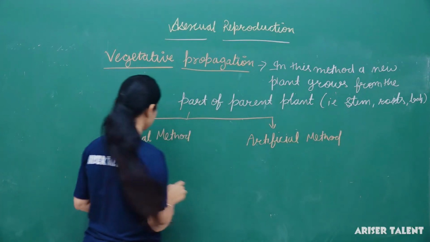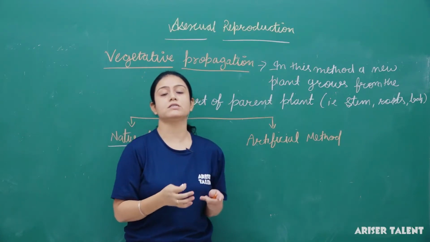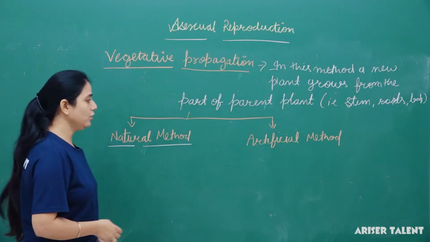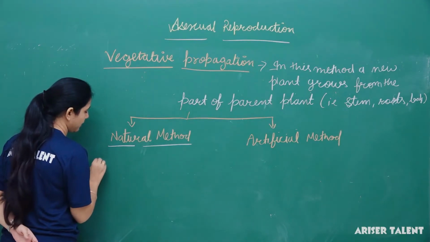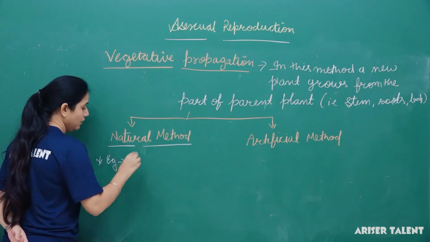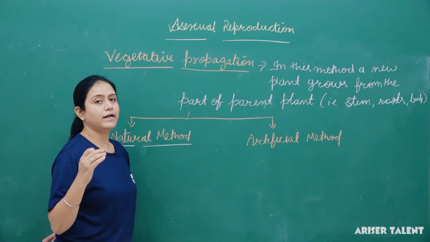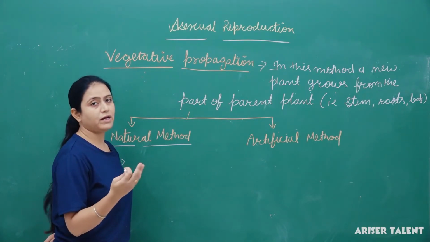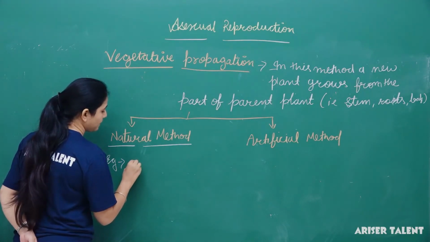If we talk about the natural method, the new plant grows from the original plant naturally. We cannot do anything in that, and no human activity takes part in it. For example, some leaves have buds at the edges of the leaves, and then a new plant grows from those buds only. For example, bryophyllum.